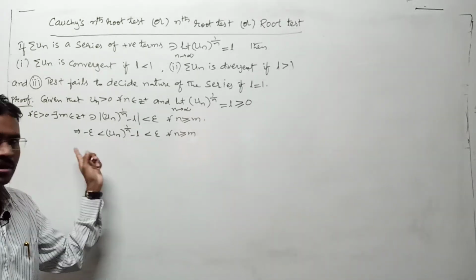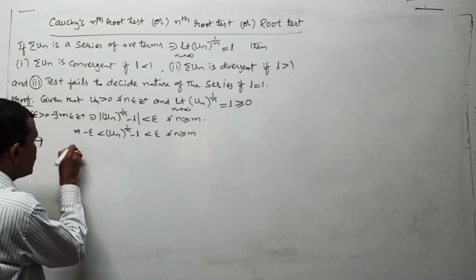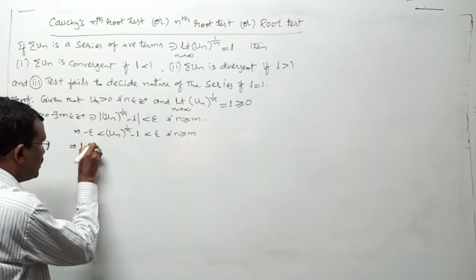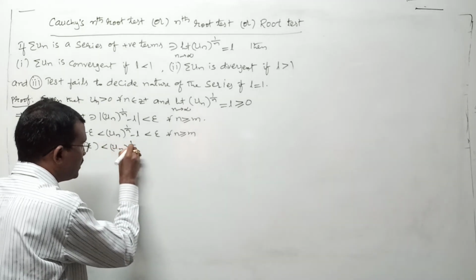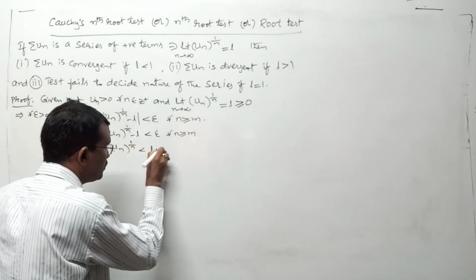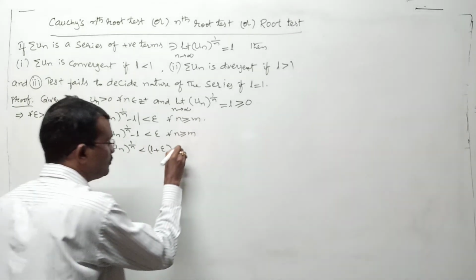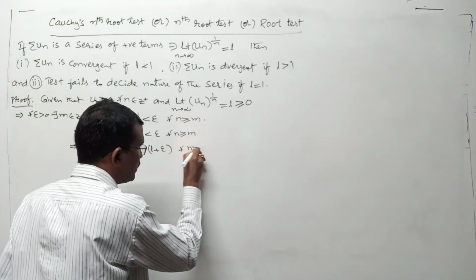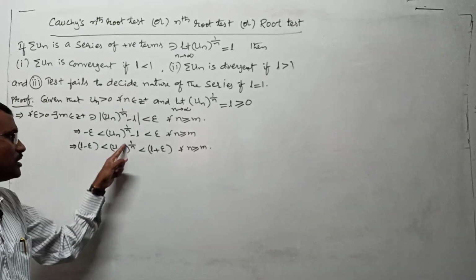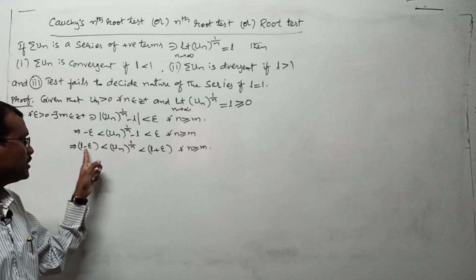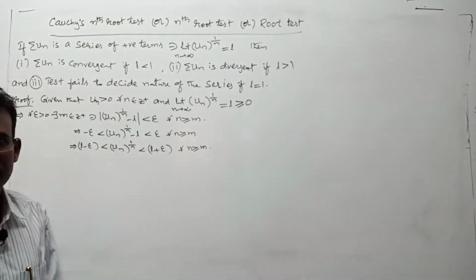For that, add L on both sides. I mean this we can write as L minus epsilon is less than u_n to the power of 1 by n is less than L plus epsilon for all n is greater than or equal to m. Okay? After that, let us remove this power 1 by n. For that, take power n on both sides of this relation.